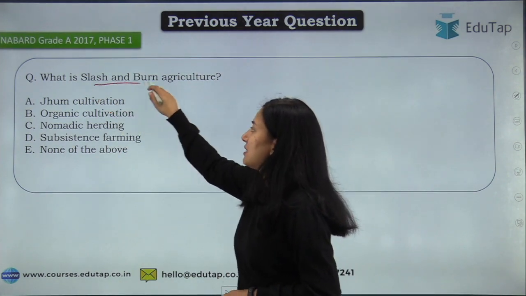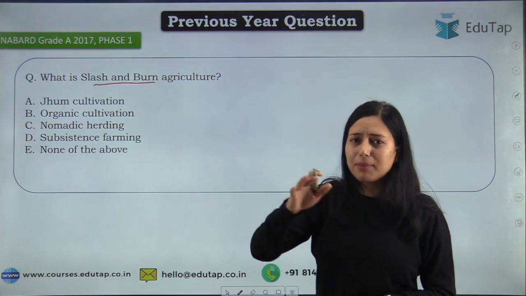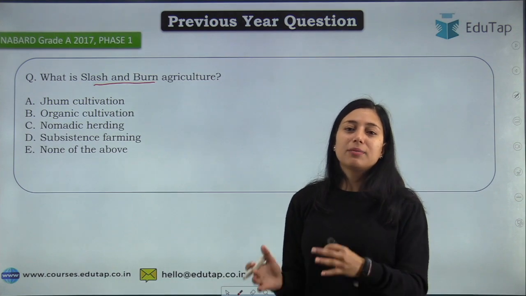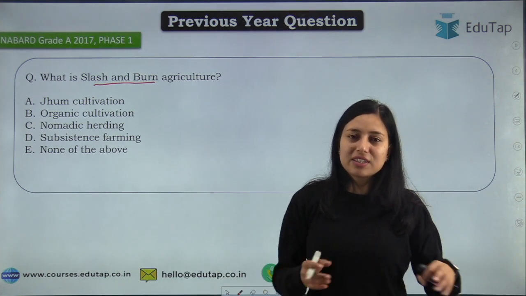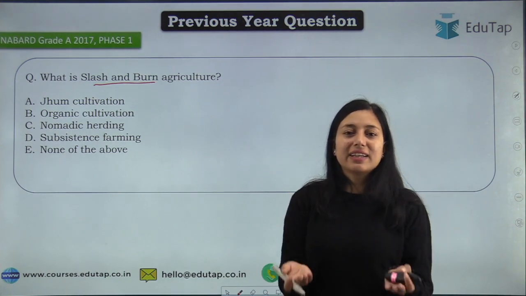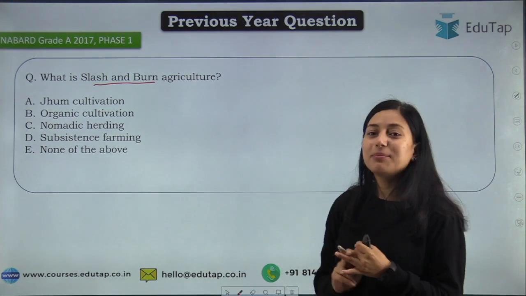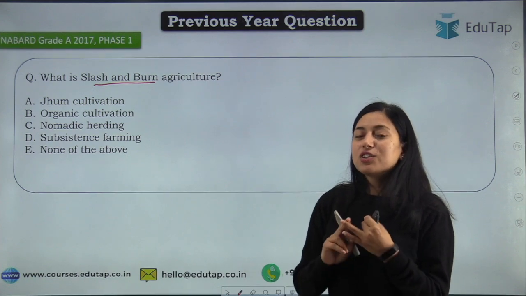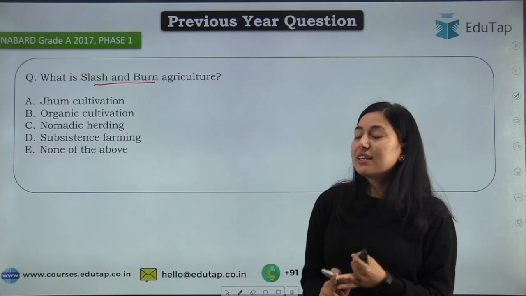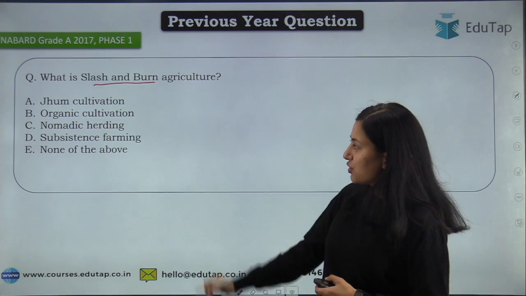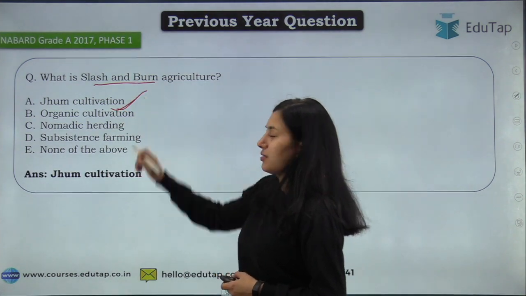Okay, we haven't discussed this slash and burn cultivation, but let me clear it out for you. Slash and burn means farmers go to a place, cut out all the vegetation, burn it, and then cultivate it. That is why shifting cultivation is also known as slash and burn cultivation. Shifting cultivation, slash and burn cultivation and jhum cultivation are the same. So the answer for this question is jhum cultivation.